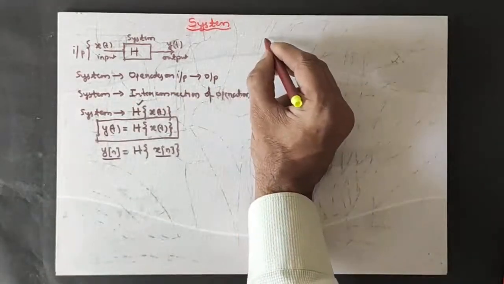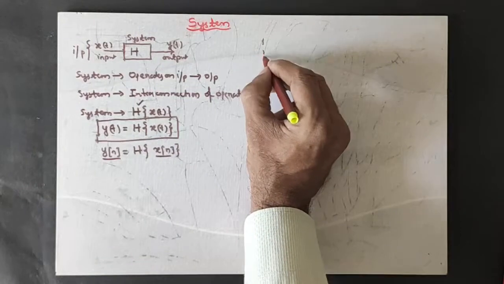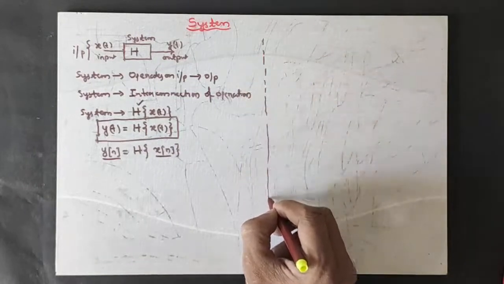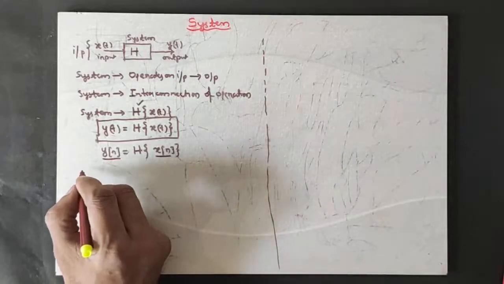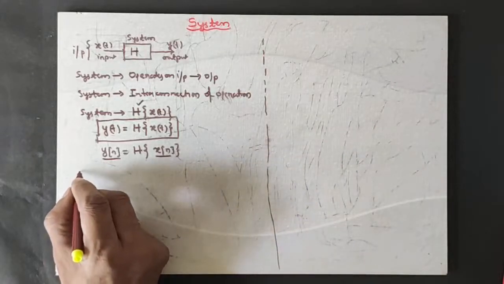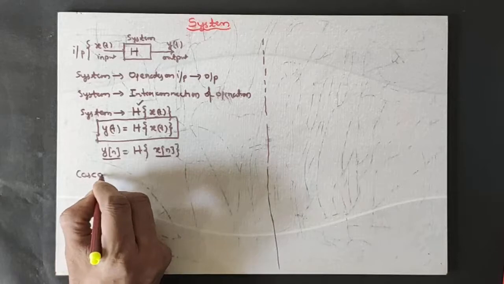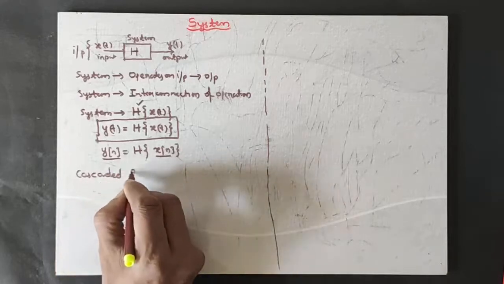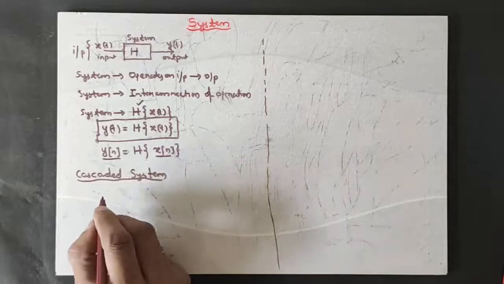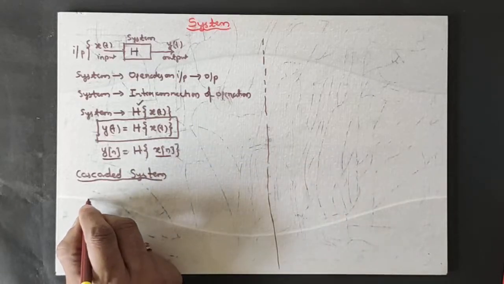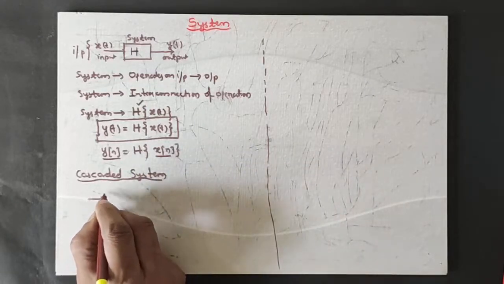Generally, as I told you, system may be considered as interconnection of operations, isn't it? How is it? See, we can have a cascaded system. How is the cascaded system? Cascaded system means two operations come in series, that's all.